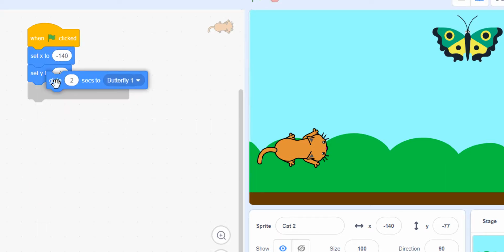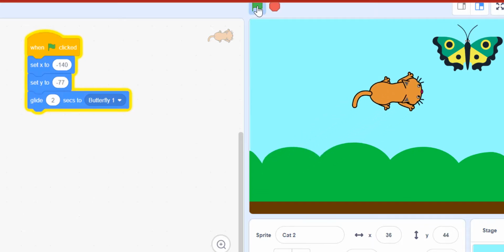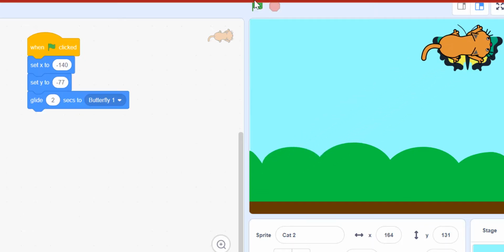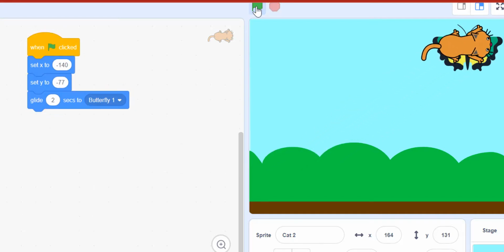Okay, now let's see if it starts over like it's supposed to. Okay, there it goes. So it's slower, isn't it? And try it again. There it goes. Okay, so it went there. Well, maybe I want it to just go forward and then go to the butterfly.